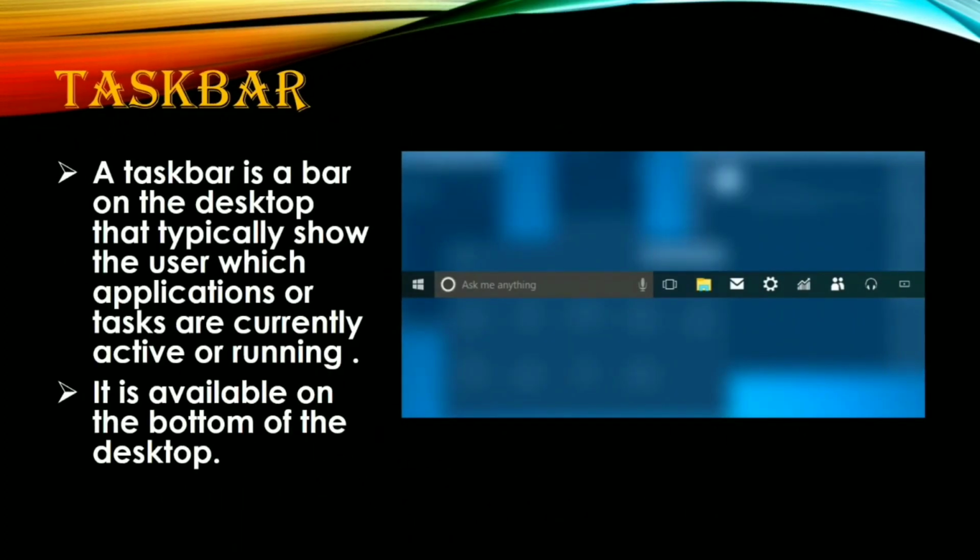Now, the second is the taskbar. A taskbar is a bar on the desktop that typically shows the user which applications or tasks are currently active or running. It means if we are working on the computer and some applications are open, at that time it shows the icon of that application, which tells us how many applications are open and on which application we are currently working, and it is available at the bottom of the desktop.